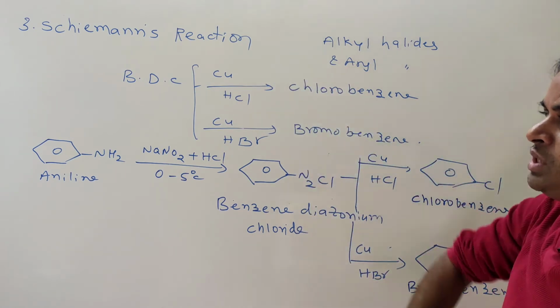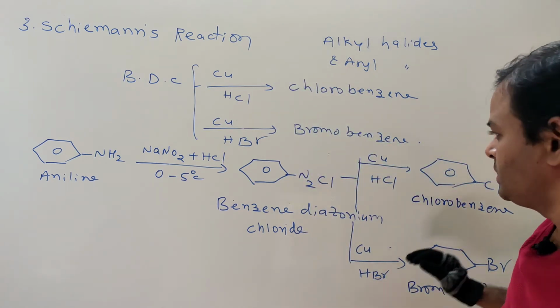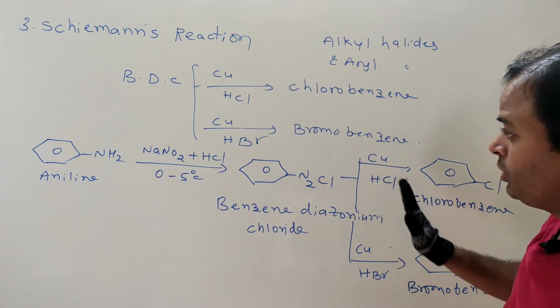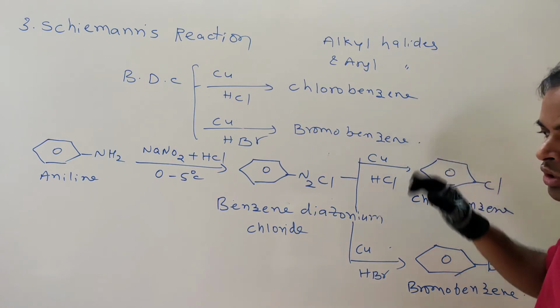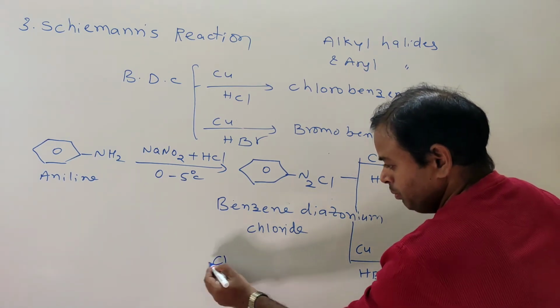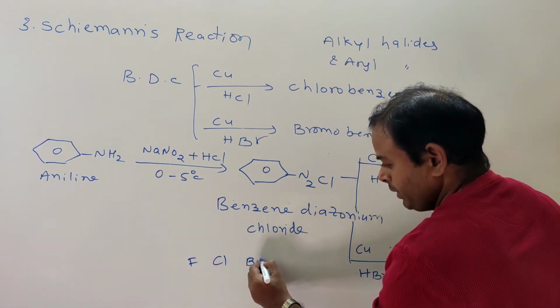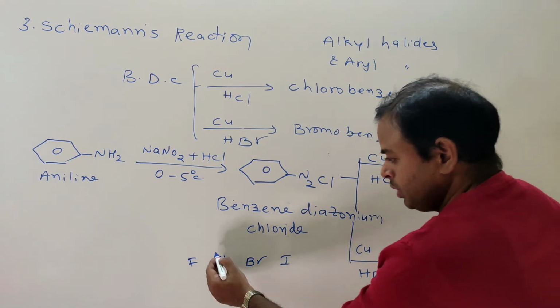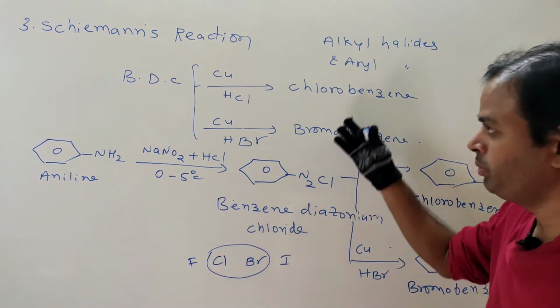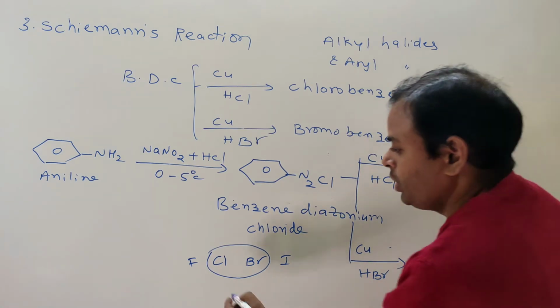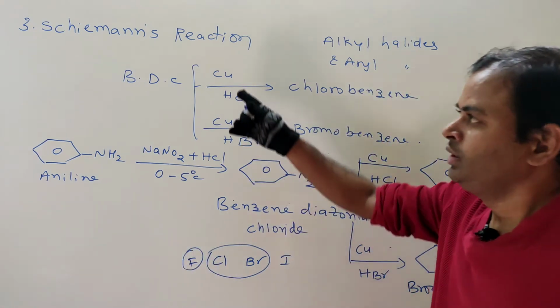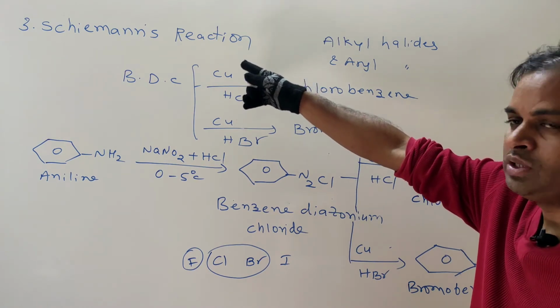Before that, what have we prepared: chlorobenzene, bromobenzene. Among fluorine, chlorine, bromine, iodine, chlorobenzene and bromobenzene we have prepared from two methods, Sandmeyer's and Gattermann reaction. Now to prepare fluorobenzene, this is the method.